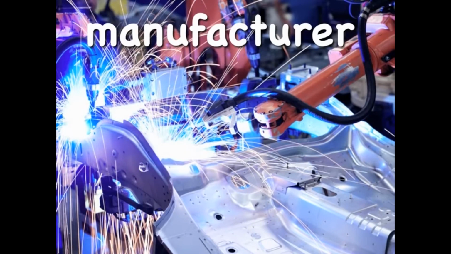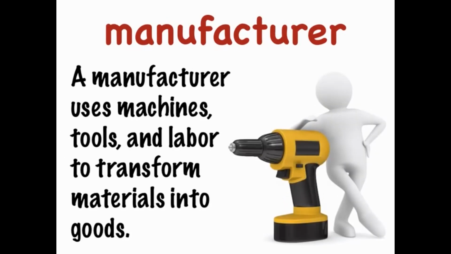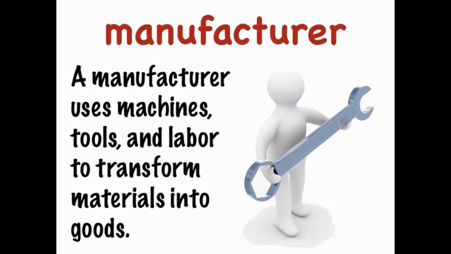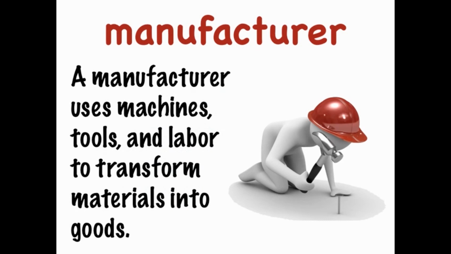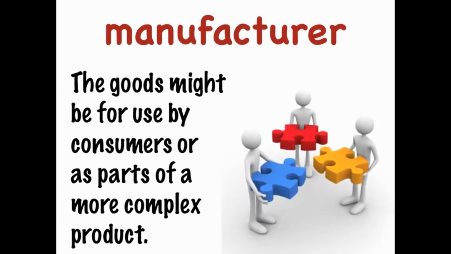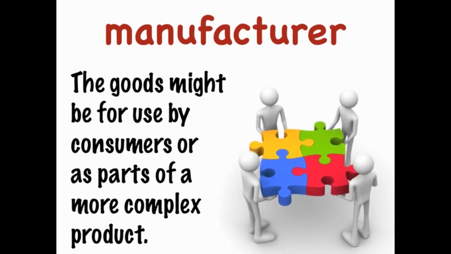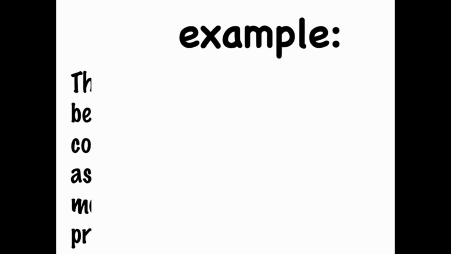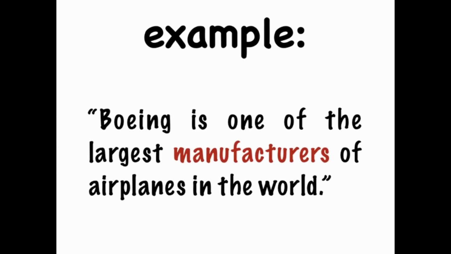Manufacturer. A manufacturer uses machines, tools, and labor to transform materials into goods. The goods might be for use by consumers or as parts of a more complex product. Boeing is one of the largest manufacturers of airplanes in the world.